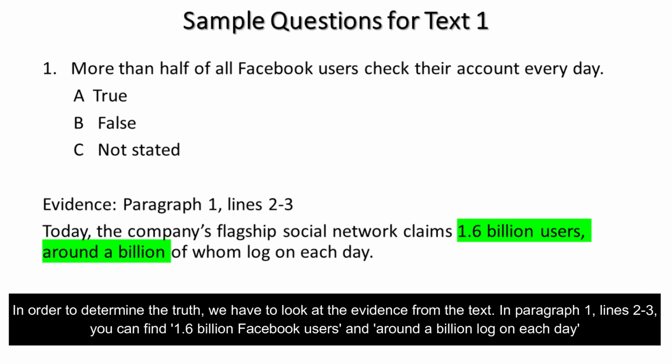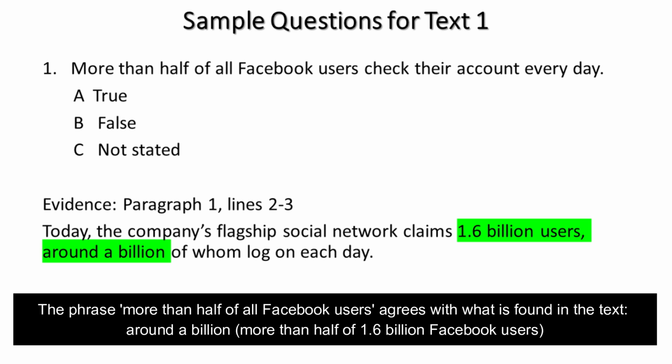In order to determine the truth, we have to look at the evidence from the text. In paragraph 1, lines 2 to 3, you can find 1.6 billion Facebook users and around a billion log on each day. The phrase, more than half of all Facebook users, agrees with what is found in the text.